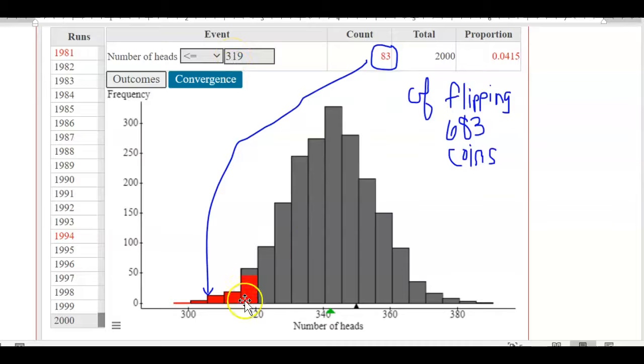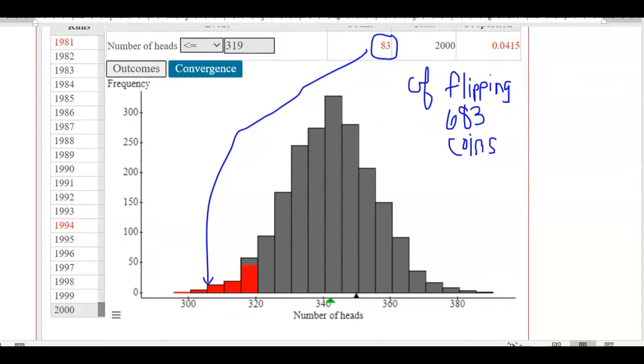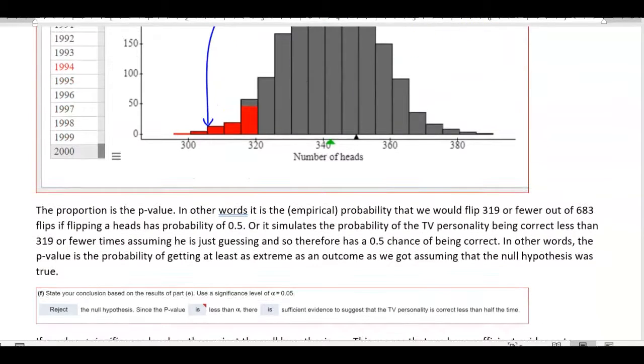Okay? Which is, again, this highlighted red spot. And if you go through and look at the runs, it'll tell you which runs did that. You might be able to click on it and get more information. And we have this proportion here, which is my p-value. Okay? So this proportion is the p-value.